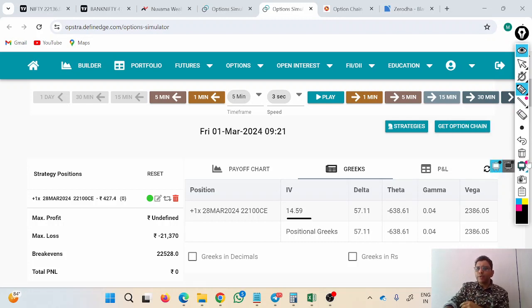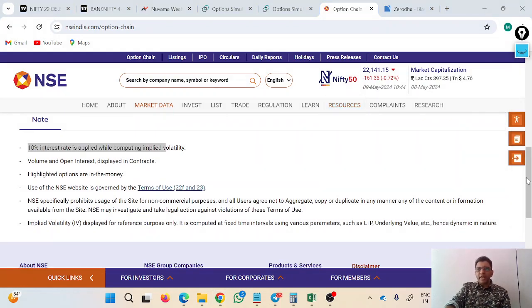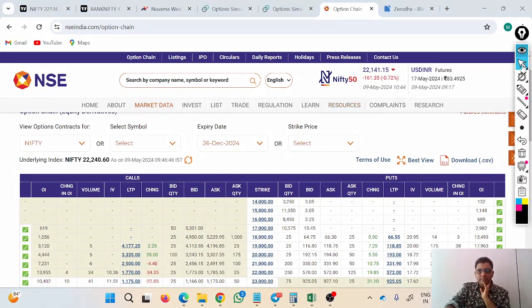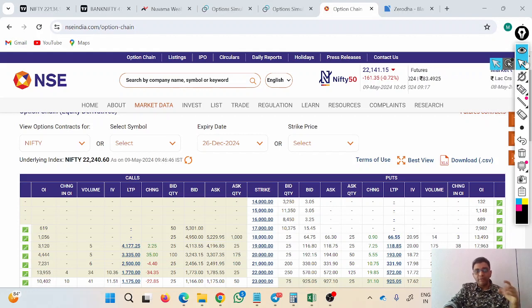Now, again, one more practical example I will give you. I have opened option chain here, and in order to understand the concept well, I have selected the long dated expiry. You see here, I selected Nifty and I selected 26 December, like the expiry which will be there after 6 months or 7 months. I have selected that expiry because you will understand this concept very well for long dated expiry. Concept is same even for today's expiry, the concept it will remain same, but in order to understand the mathematical calculation well, I selected the long dated expiry.